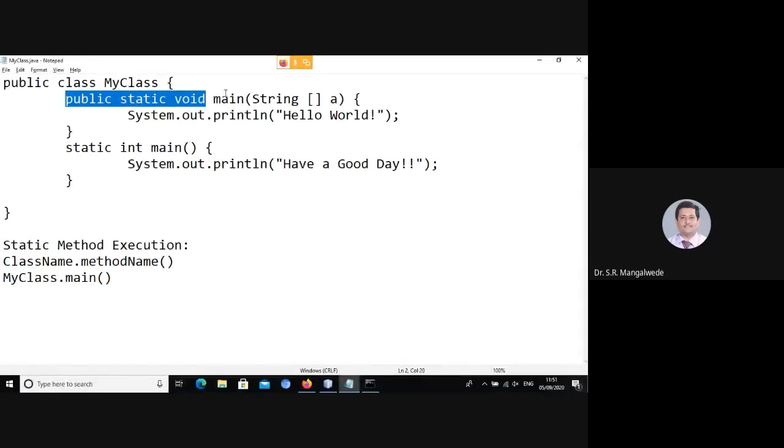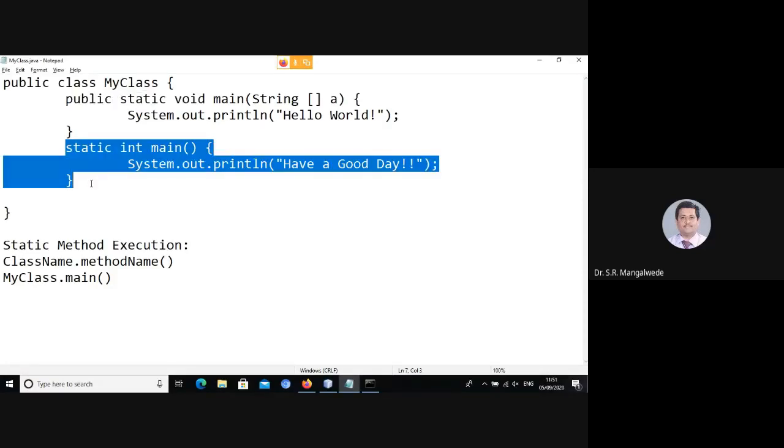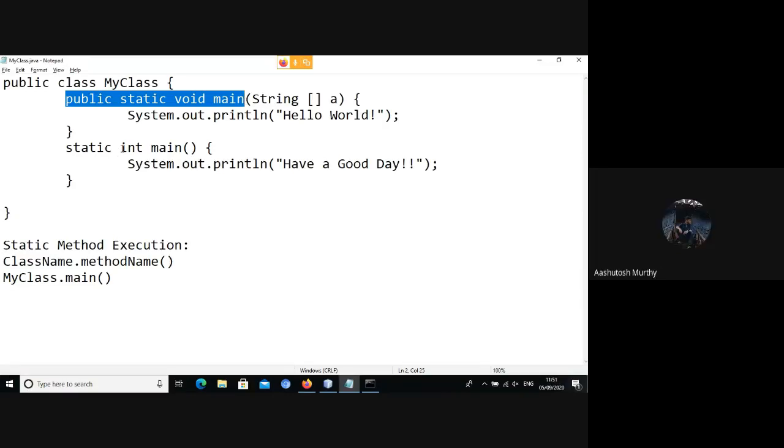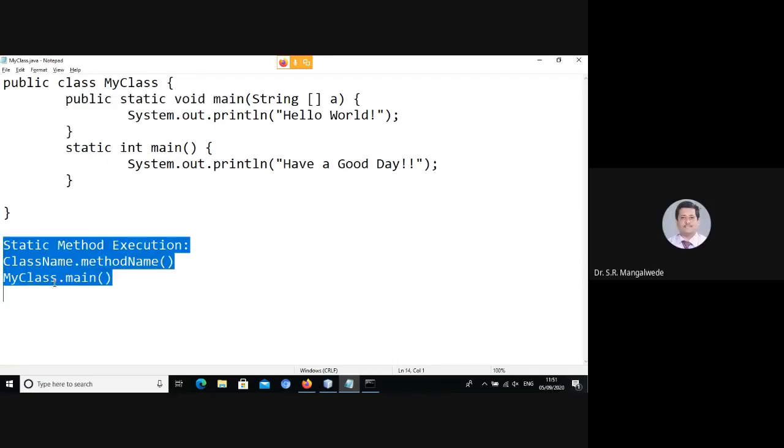Though I have an overloaded main function here, it doesn't bother to execute this, because the signature of this method is static int, whereas the signature of this is public static void main. So this is what the JRE is interested in. Is that clear? Sir, so if you run this program, the below statement wouldn't be printed? It will never be executed. Let me show that.